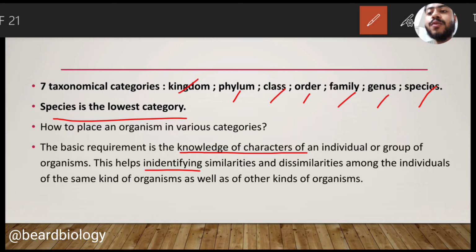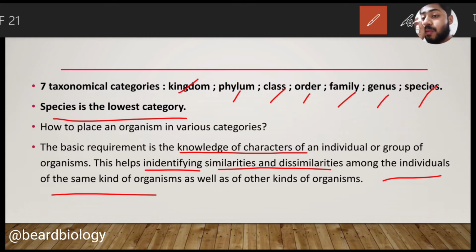Identification means to find out similarities and dissimilarities with the existing species, the early organisms we already know about. Identification is finding the similarities and dissimilarities among individuals of the same kind of organism.